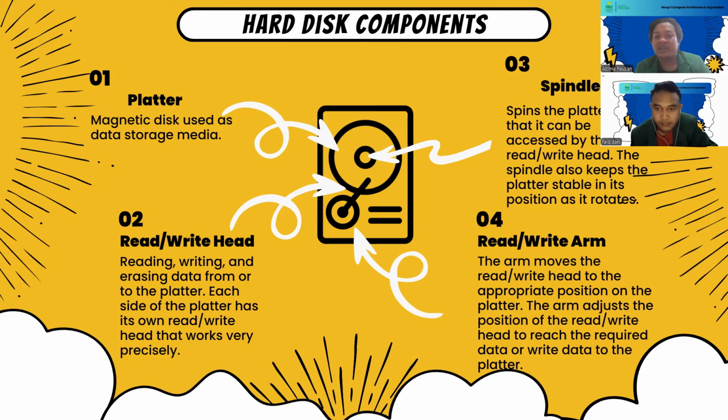The arm adjusts the position of the read or write head to reach the required data or write data to the platter. The platter, spindle, read or write head, and read or write arm can be seen in the PPT with arrows. Okay, next slide.